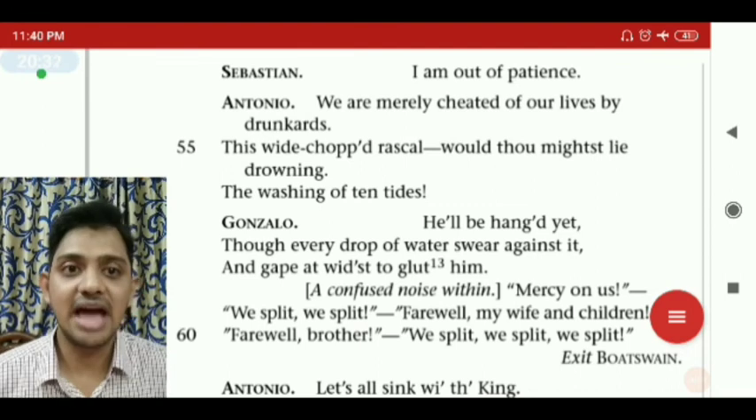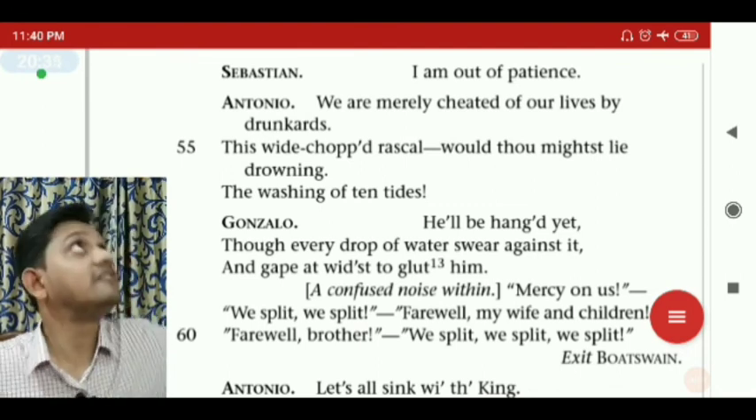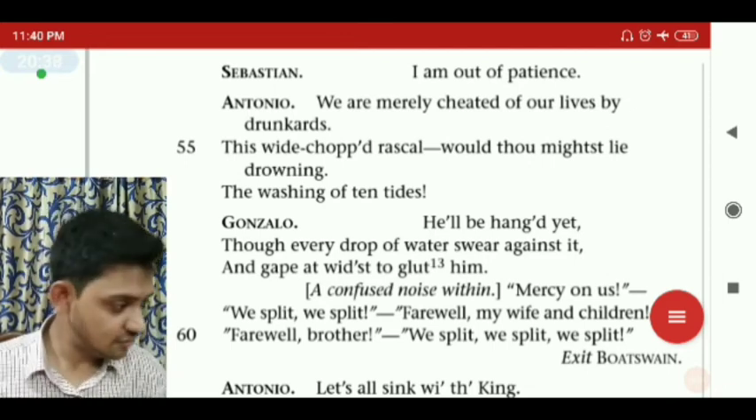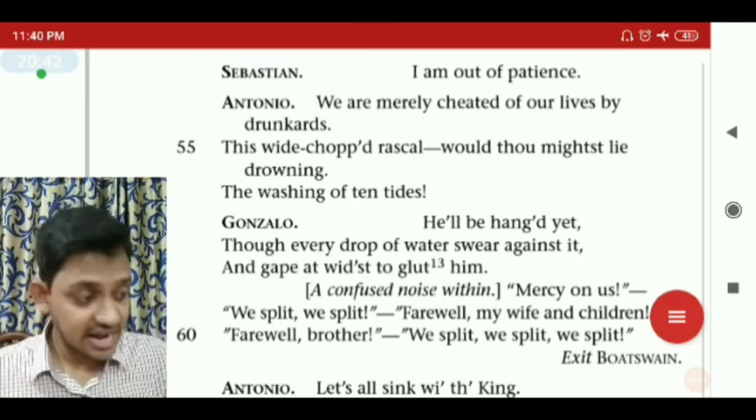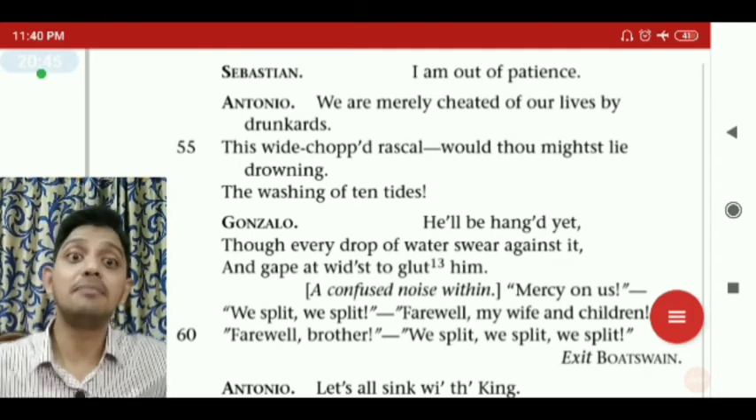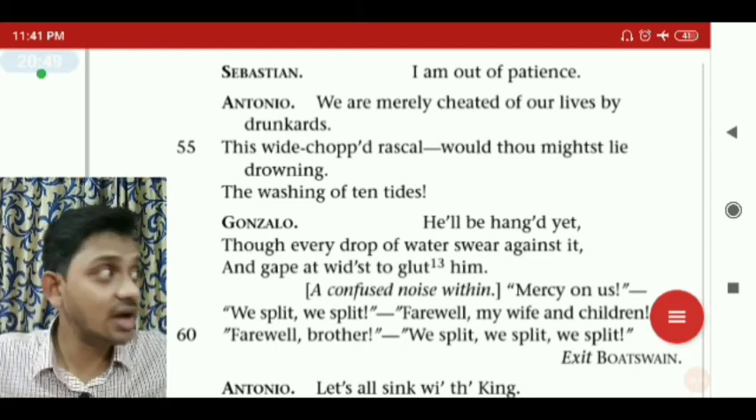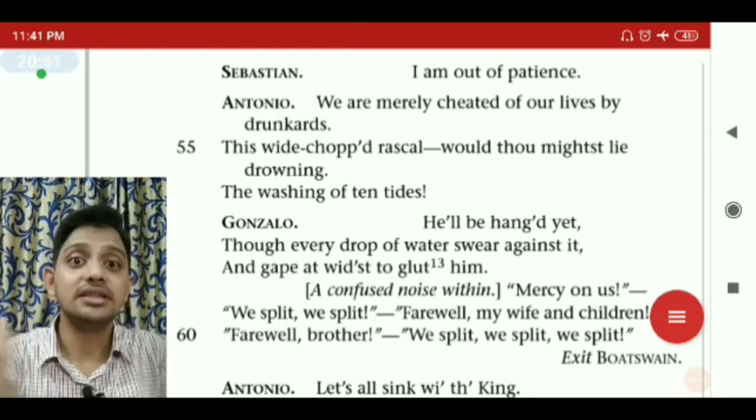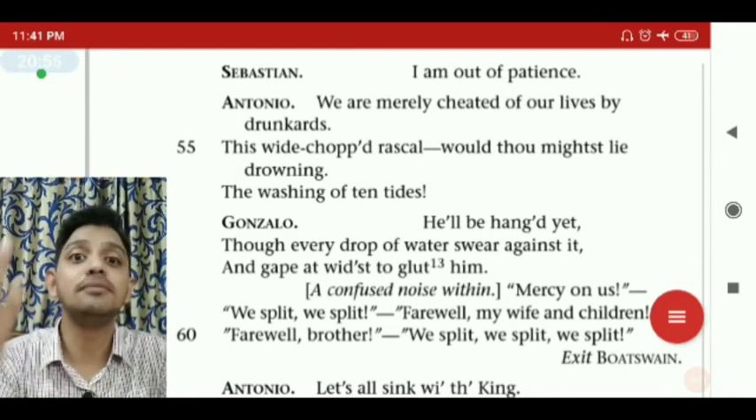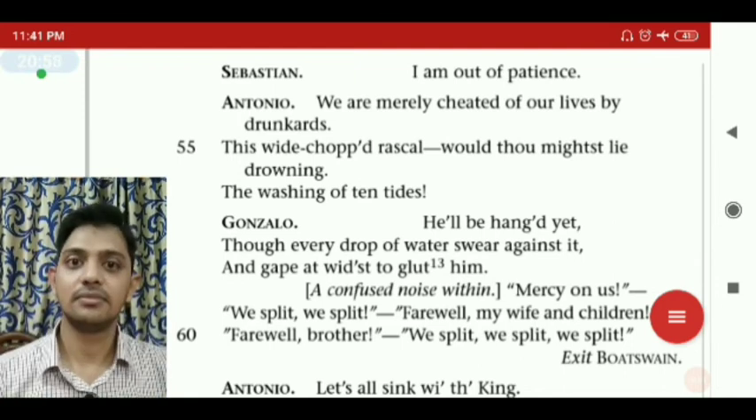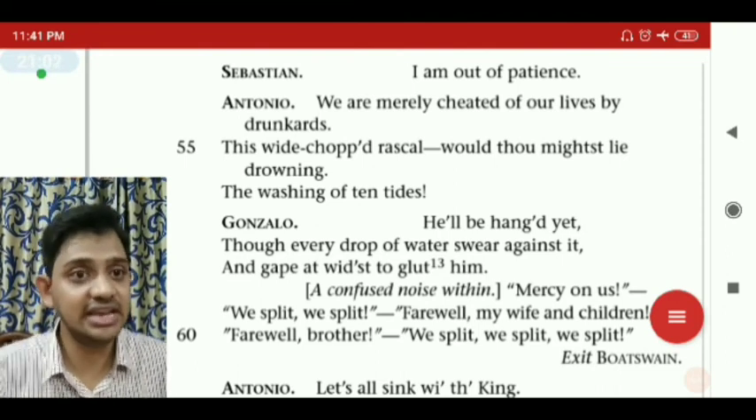And kept at widest to glut him. Every drop of water coming from the sky and from the sea speaks against my thought. And it seems like the sea would come, the water would come out and kept at widest to glut. It means the sea has opened its big mouth, kept at widest the big mouth to glut him, to swallow him. It means that he would die by drowning. The situation says so, but he thought that it could not happen.